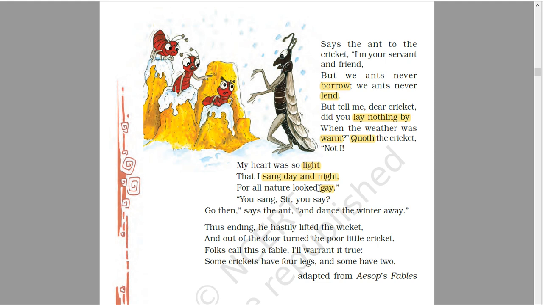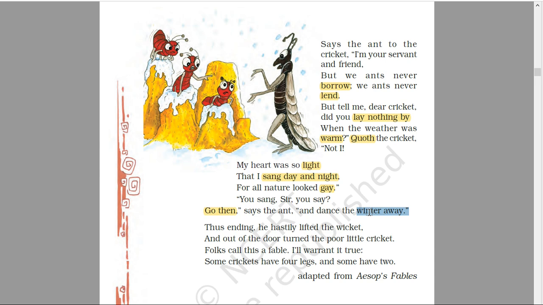You sang, sir, you say. So now what the ant said to him again: you sang, sir, you say. The ant says that he himself admits that he sang in the days of summer. Go then, says the ant, and dance the winter away. If you sing in the summer, you will have to dance the winter away.